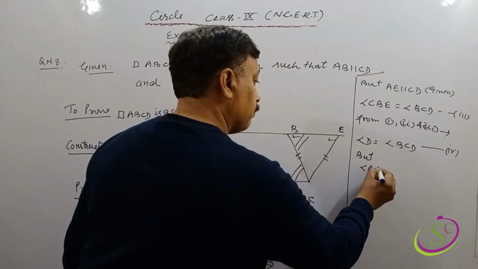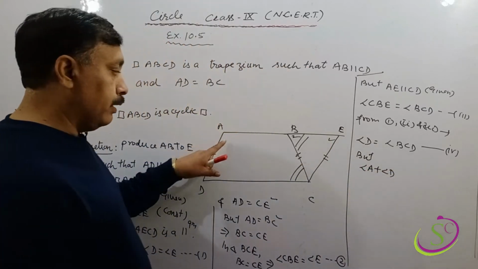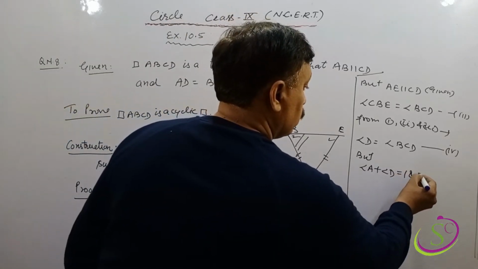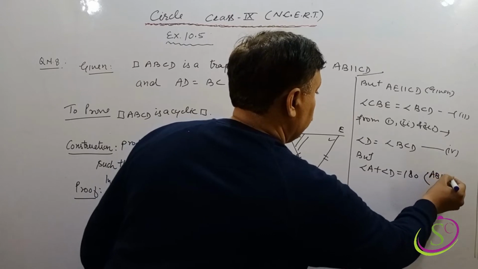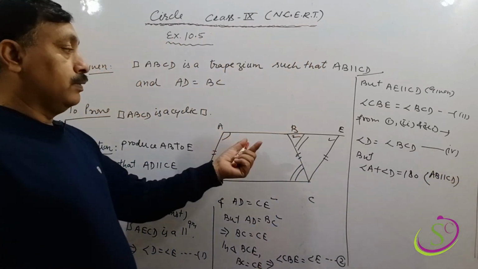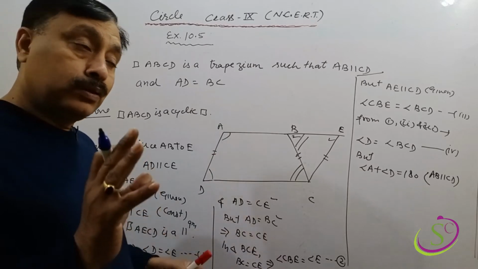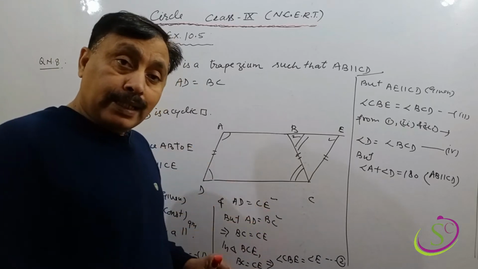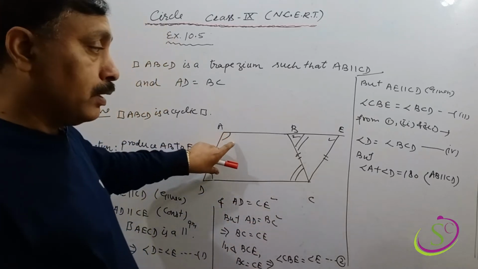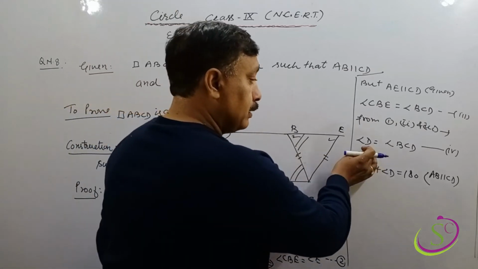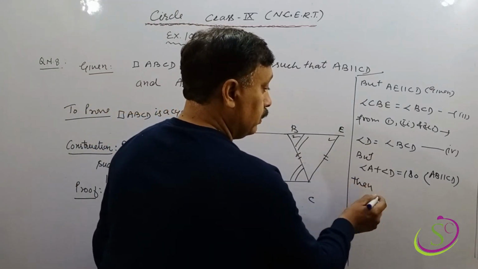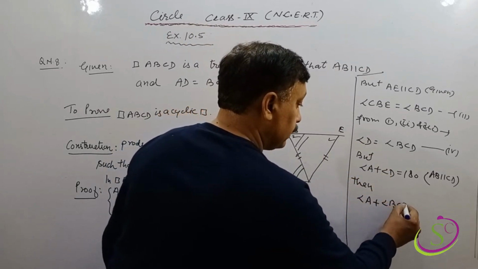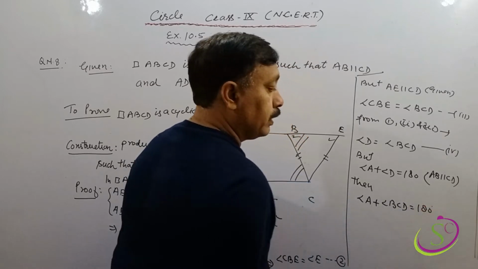But angle A plus angle D, angle A and angle D, and this angle will equal 180 degrees. Why? Because AB parallel to CD. This line and this line both are parallel to each other. So the sum of the co-interior angles will equal 180. The sum of these two angles will be 180. Now from here, then look, if we put the value of angle D here, then what will happen? Angle A plus angle BCD will equal 180 degrees.